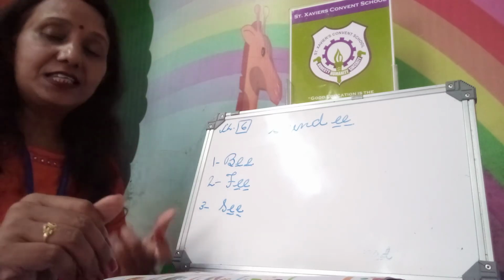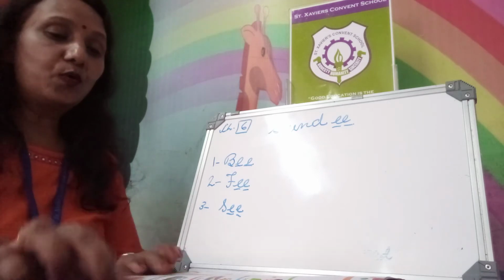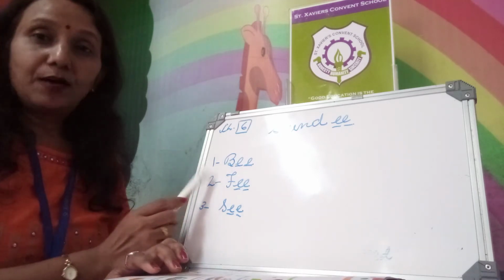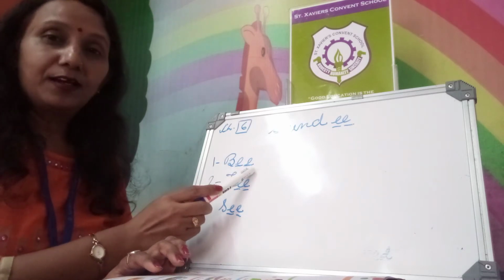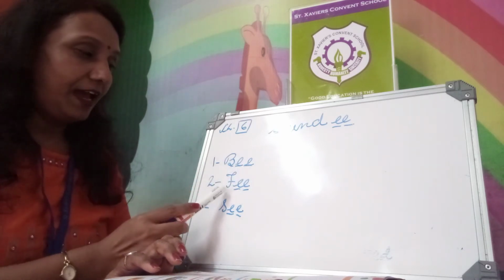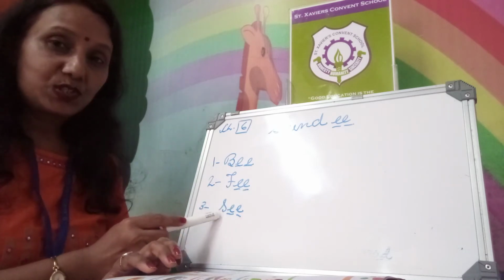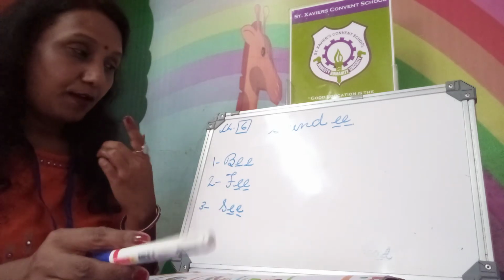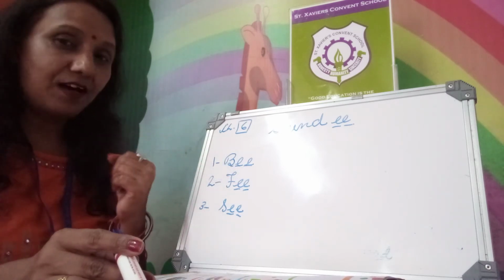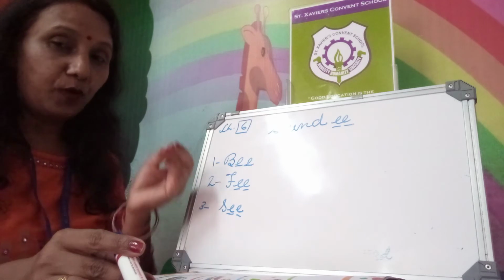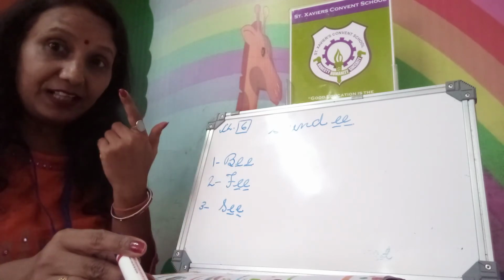E sounds E, and double E, E. So you can see here some words written. B, double E, it will become bee. F, double E, fee. S, double E, see. Bee gives us honey, right? That one is the honey bee. Fee, we deposit at the fee counter. See, we see with that.